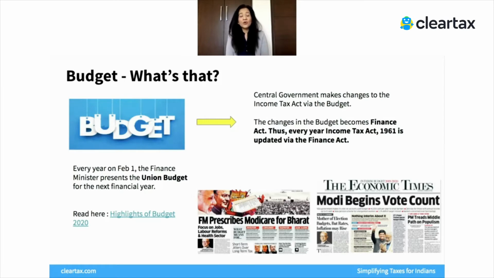I encourage you to ask your friends and other people also to take this course so that they know the basics of income tax return filing. And in today's times, it's very important to take full ownership of your tax returns, to fully understand how you're doing your taxes, how you're paying tax to the government, and not to depend on any other person. Just take full control of how you do your tax returns. So let's go ahead with this.